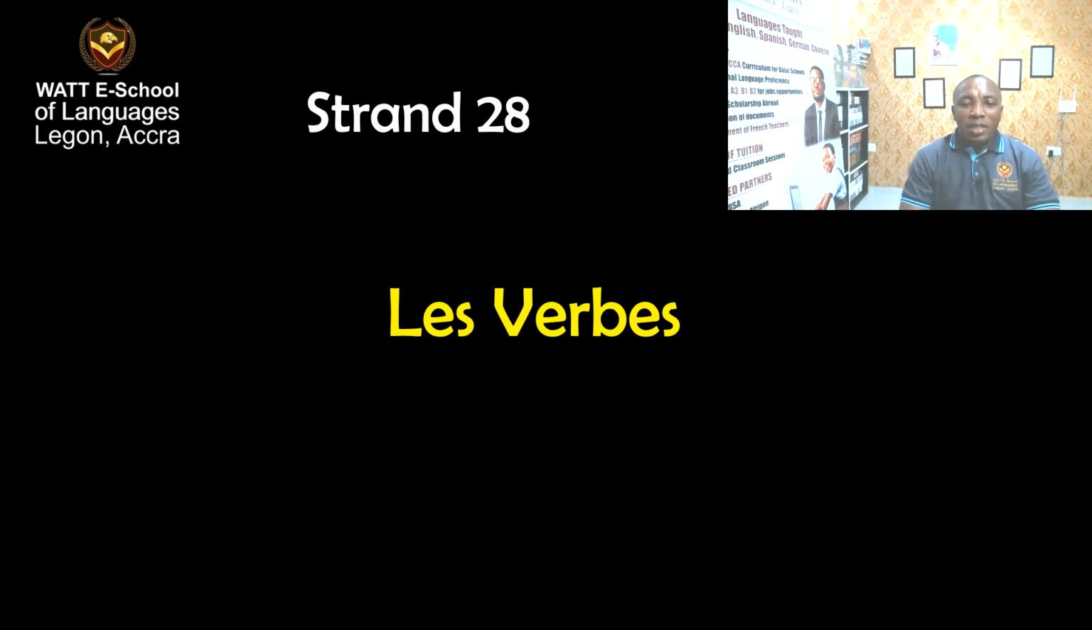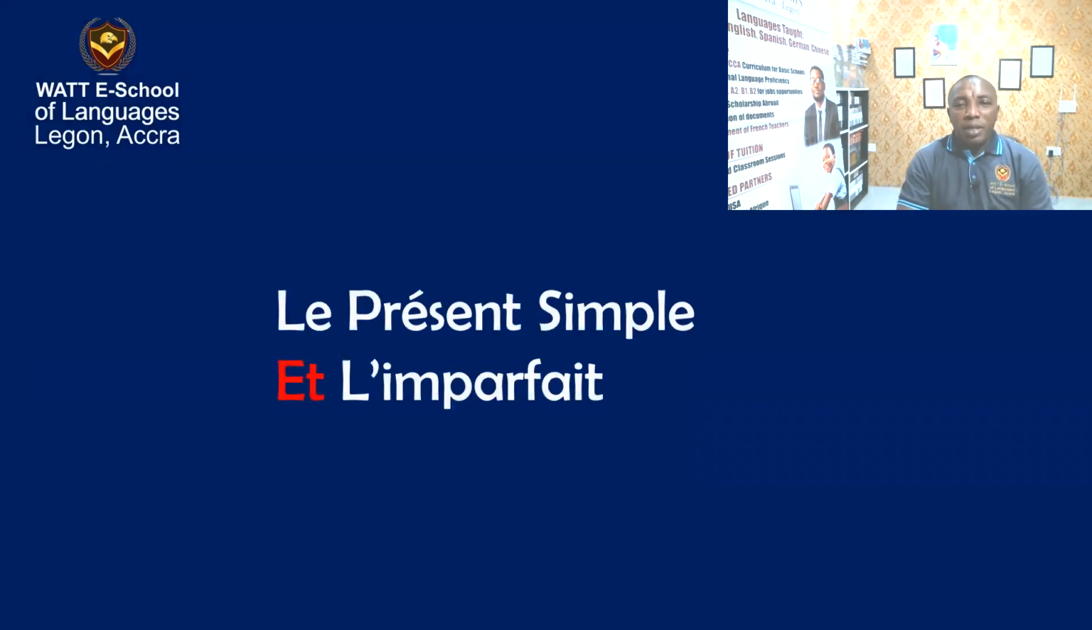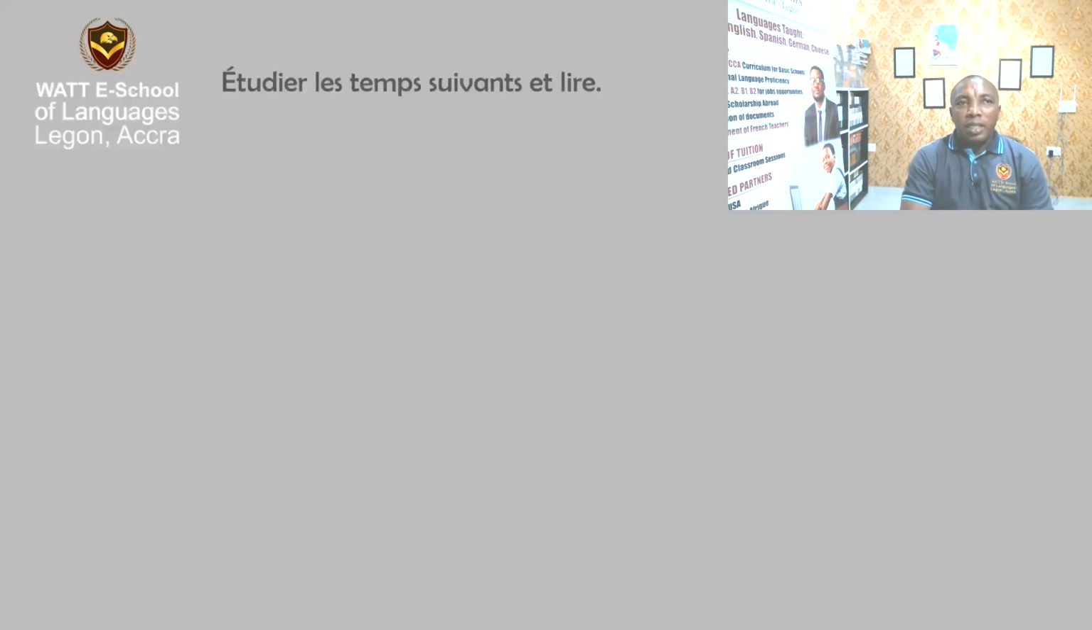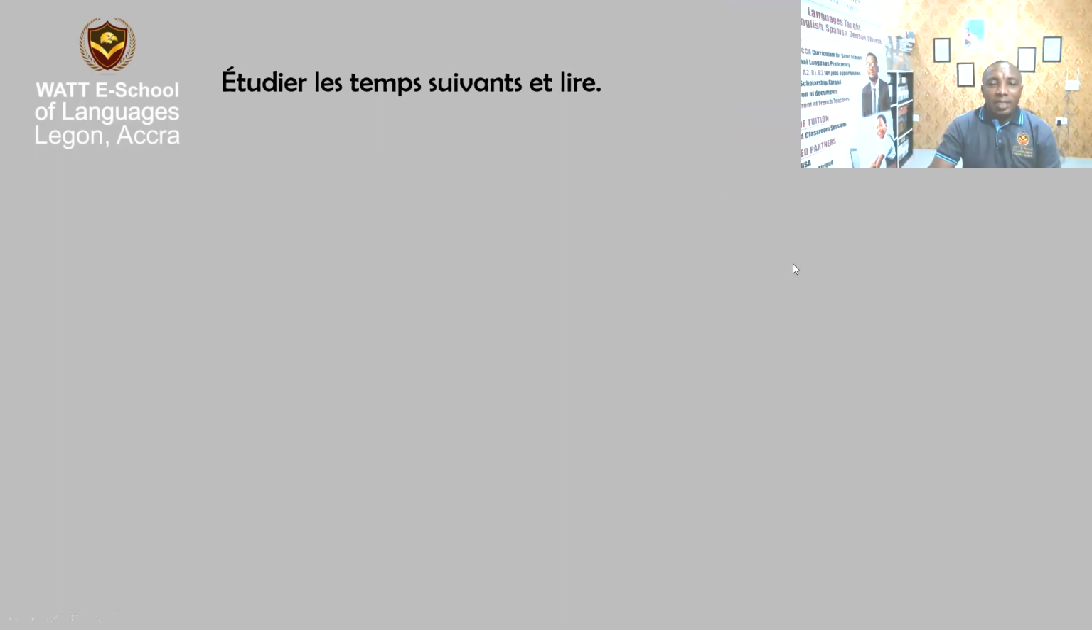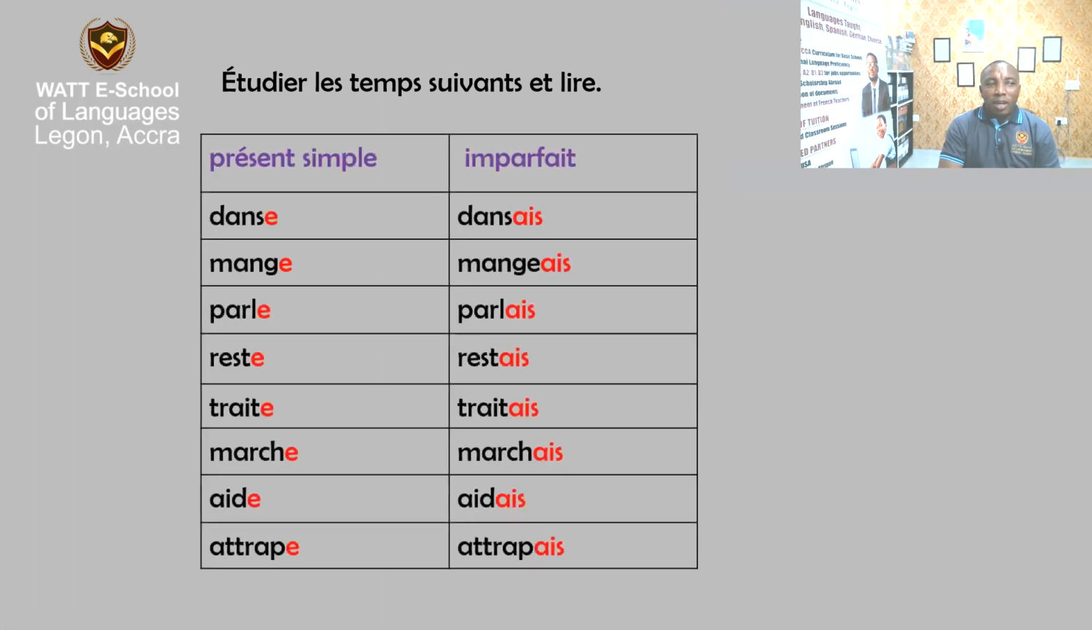In today's lesson, we shall have a look at verbs in two tenses. We have le présent simple et l'imparfait. The simple present and the simple past. We are going to look at how verbs are conjugated in the present tense and also in the past tense, especially verbs that end in ER, like manger, danser, chanter, tous les verbes. Now let's have a look at this table here.